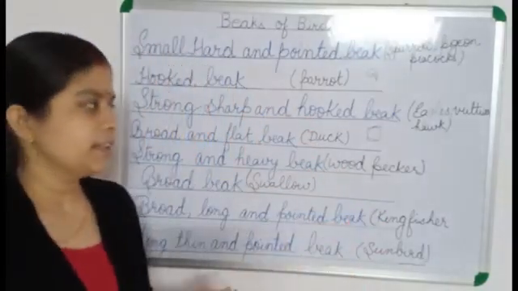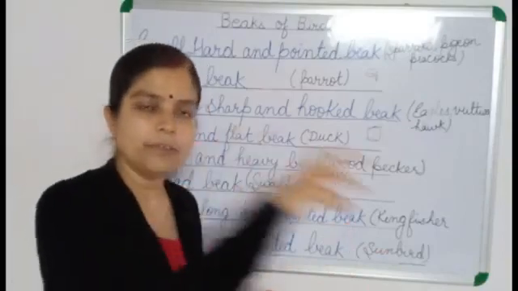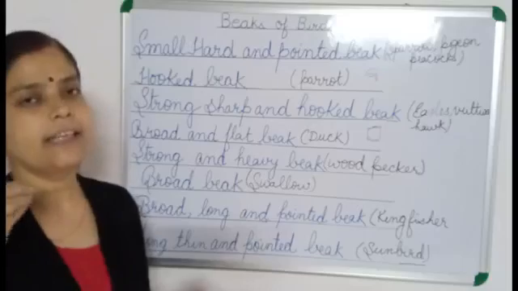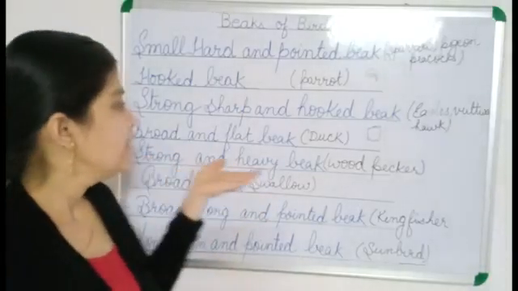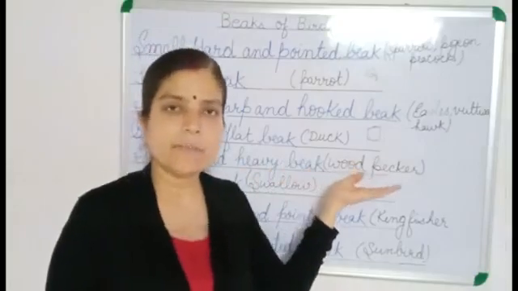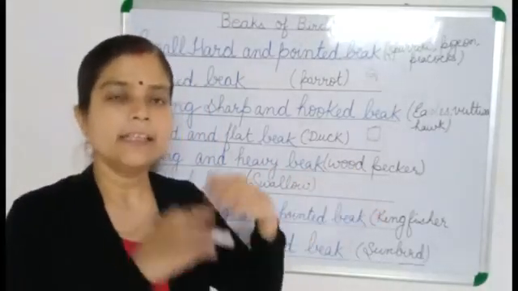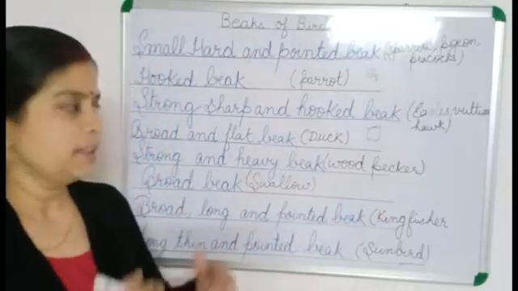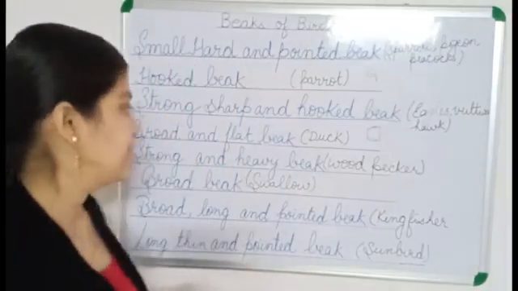So what are they doing? They first dig the tree trunk, and from there they take out the insects and eat them very nicely. Secondly, with the help of these beaks only, the woodpecker makes its home, its nest, in the tree trunk. They make a hole and make their nest in a tree trunk.